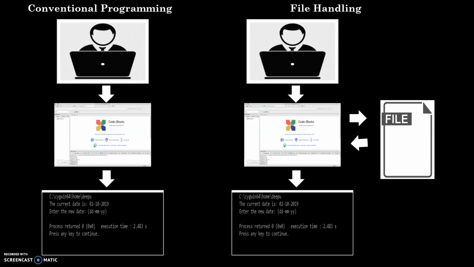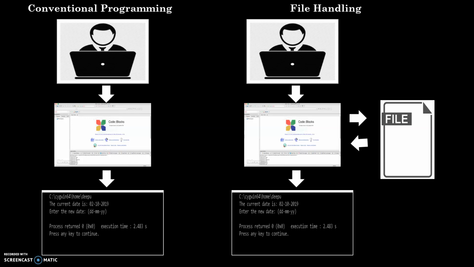So basically, file handling provides you the needs of real-time programming, because most of the programs that we create for commercial use or for real-time applications will require some sort of database, some sort of data storage. That was not possible in conventional programming. That is only possible using file handling.